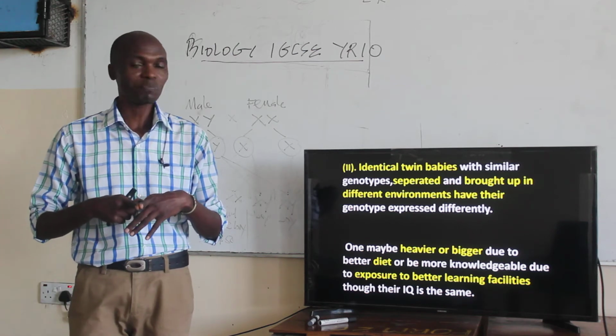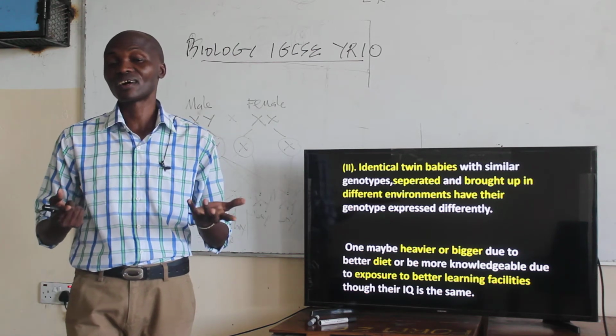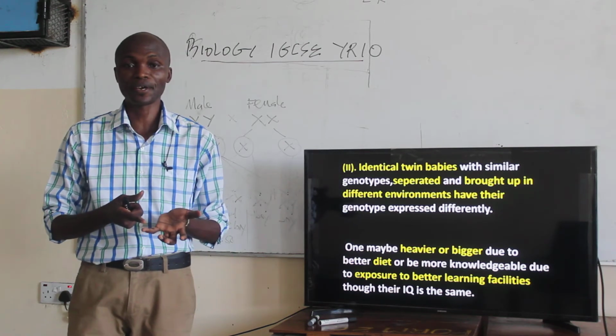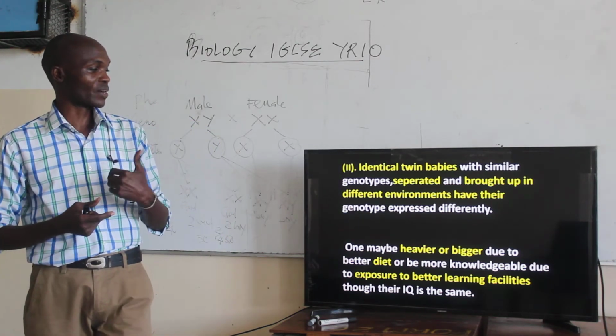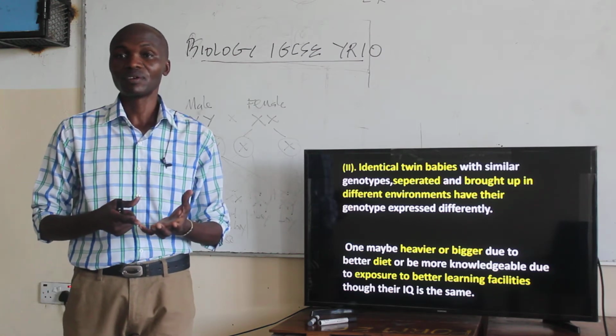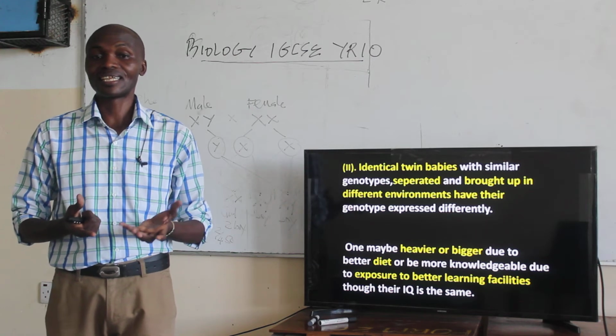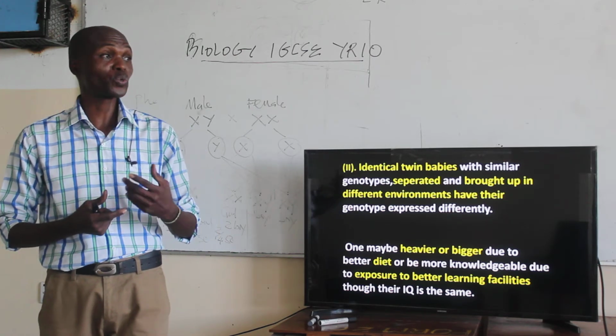So, for example, one of the twins may be heavier or bigger, maybe because of better diets. Or one of the twins can also be more knowledgeable, possibly due to exposure to better learning facilities, although their IQ could be the same.